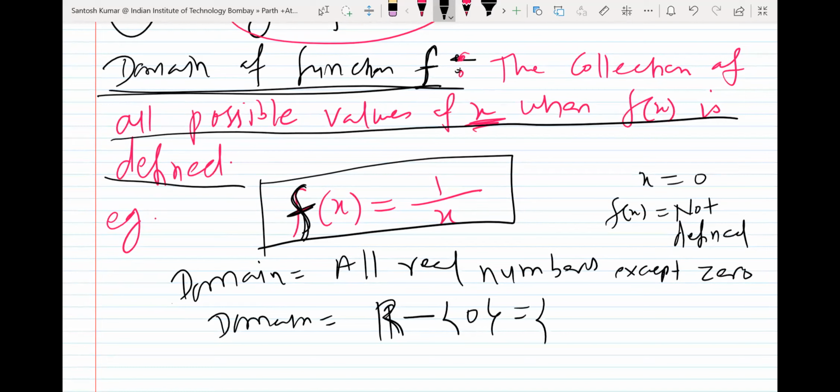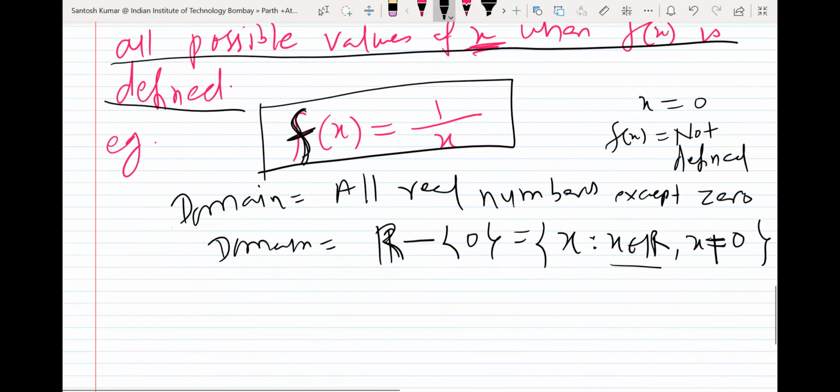Or you can write it as a set: the set of x such that x is a real number, all real numbers it can take, but x cannot take 0. This is the domain. Okay, one more example let me give you.